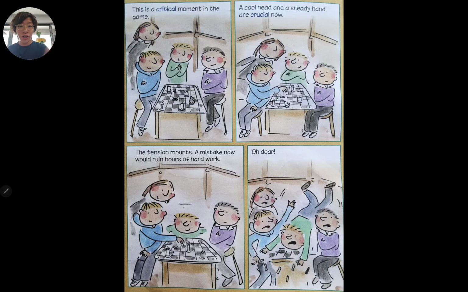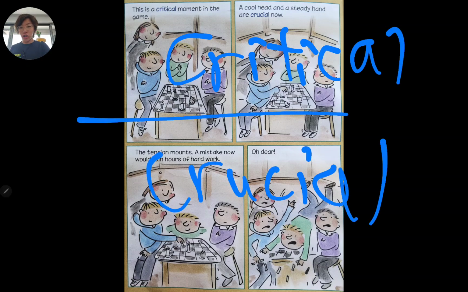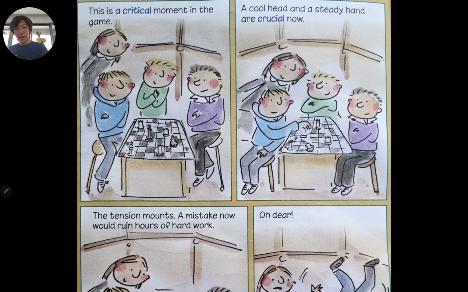First off, we have the words critical and crucial. Now, critical means something is very important, as in the sense of life and death important, whereas crucial means extremely important, but not as important as life and death. Alright, so technically, here we go.